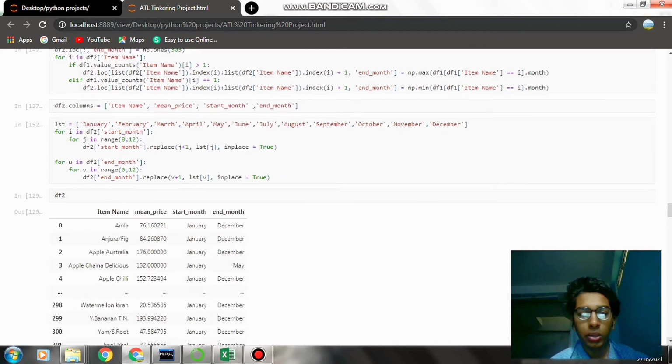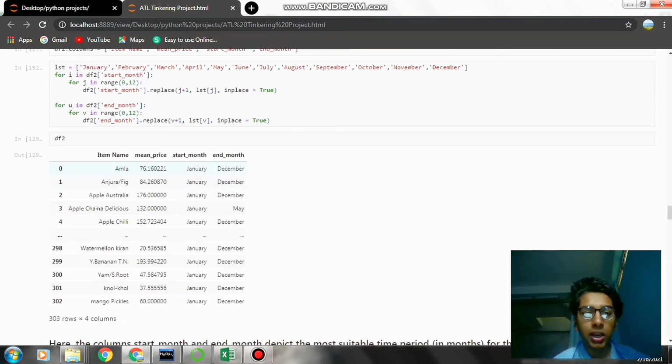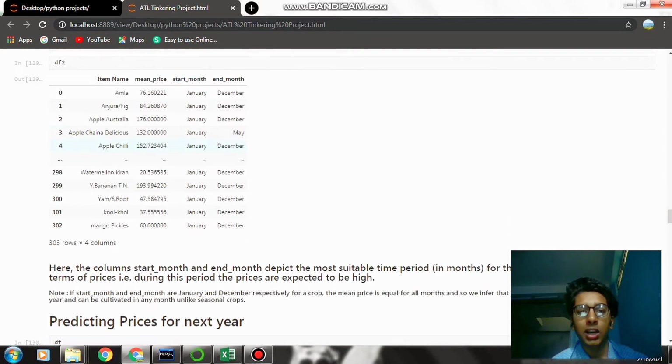After doing all that, we got this data frame that tells us the mean price in that particular time span. This tells us the start month and end month, which depict the most suitable time period for the cultivation of each crop, and this column tells us the mean price in that particular time span in which the prices tend to be high.